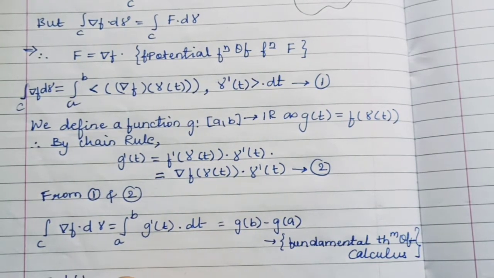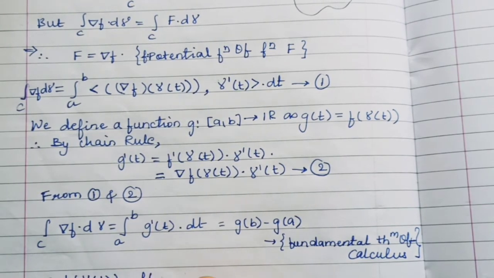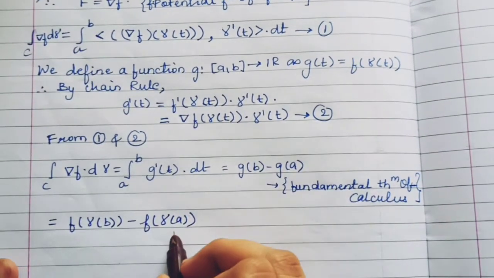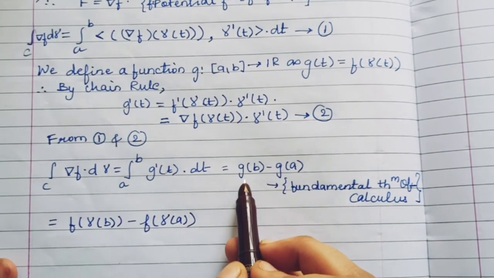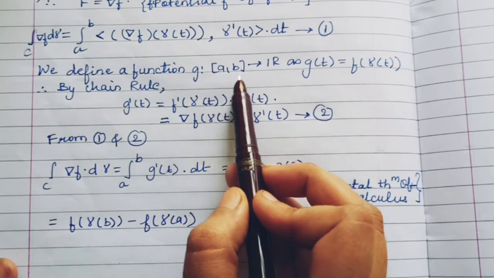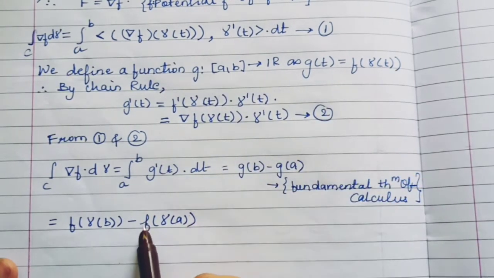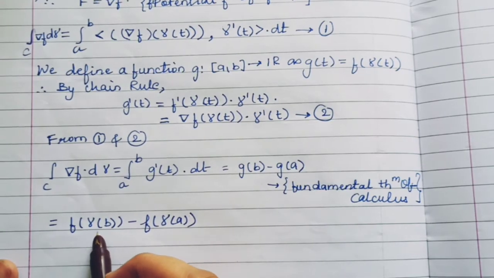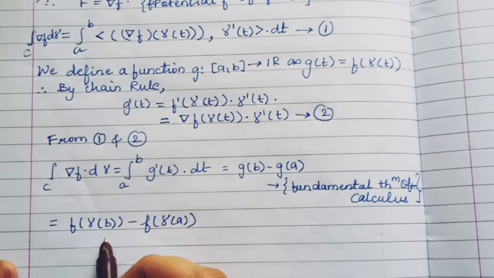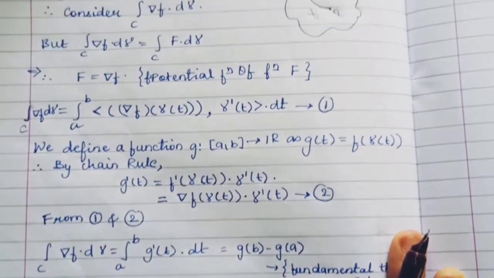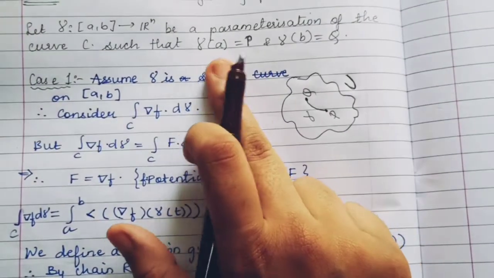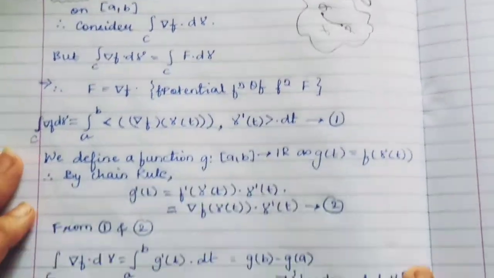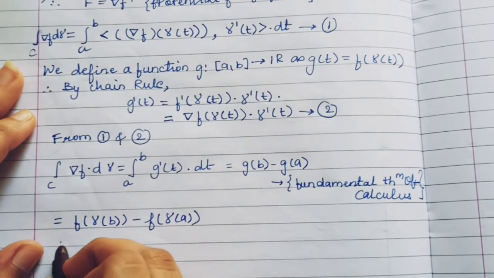Okay, so the line integral of ∇f dγ over C is equal to f of γ(b) minus f of γ(a), because g(t) is equal to f of γ(t). So g(b) will be f of γ(b) and g(a) will be f of γ(a). But γ(a) has the value p and γ(b) has the value q.